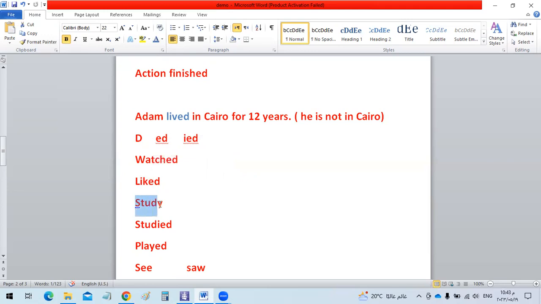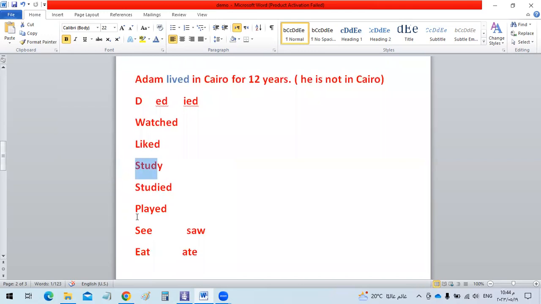The verb study, we delete the Y and add IED, studied. Someone might ask, why shouldn't we write played with IED? Because before the Y in play, we have a vowel letter. That's why we keep the Y. So these are called regular verbs.